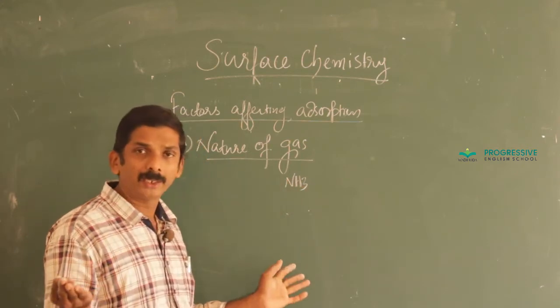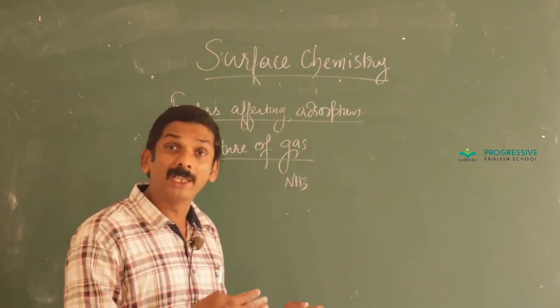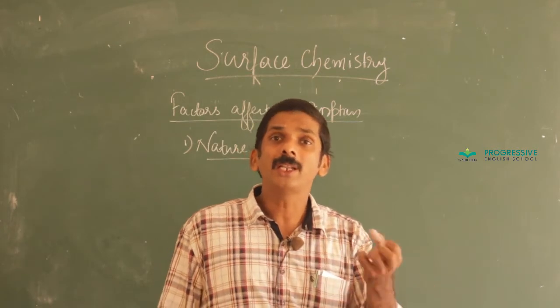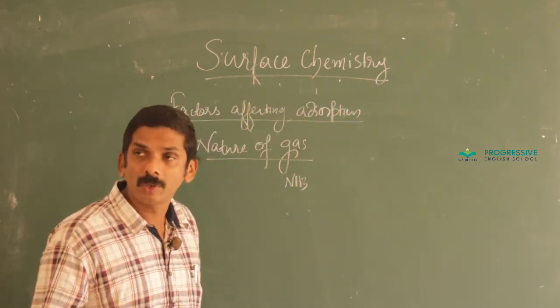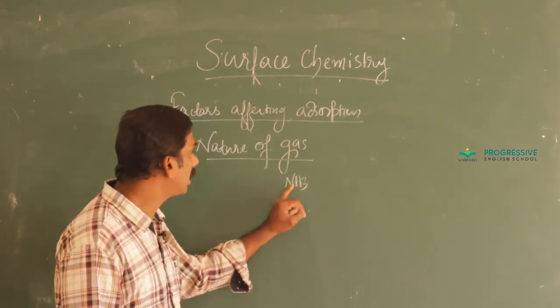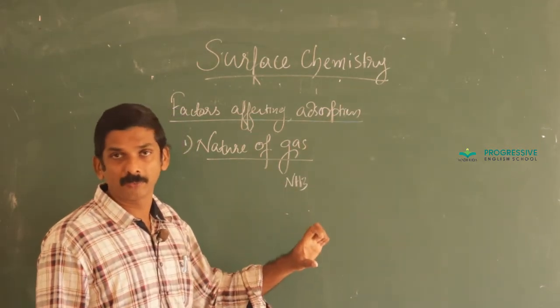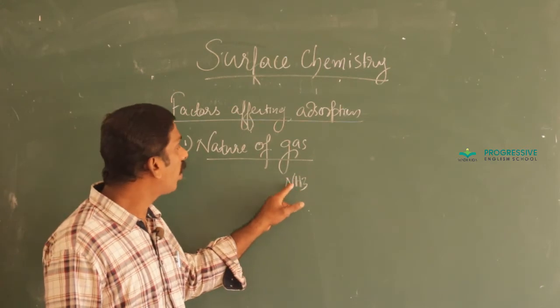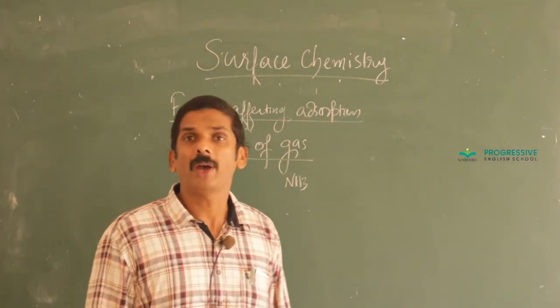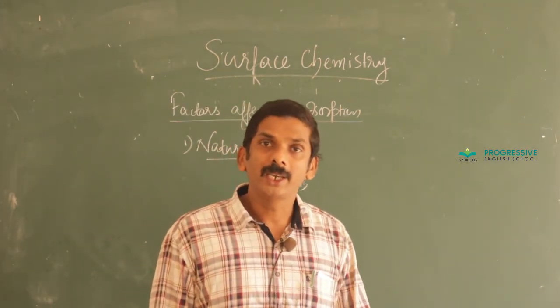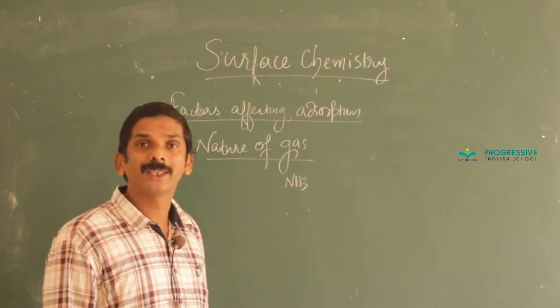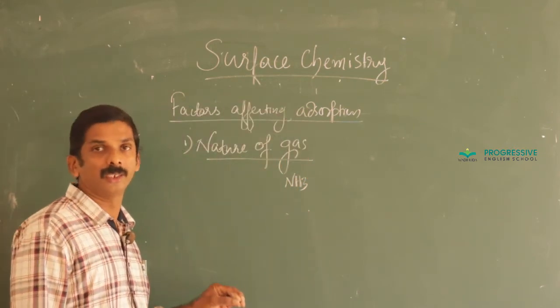Nitrogen and ammonia, when passed over activated charcoal, which one gets adsorbed to a greater extent? The answer is ammonia. Reason is easily liquefiable gas. They have strong intermolecular force of attraction. Such a gas adsorbs to a greater extent than other gases.